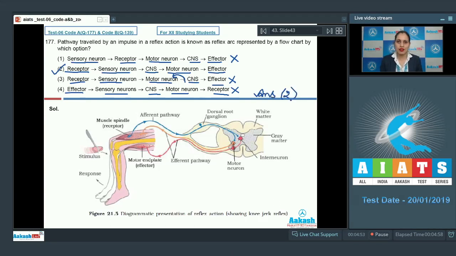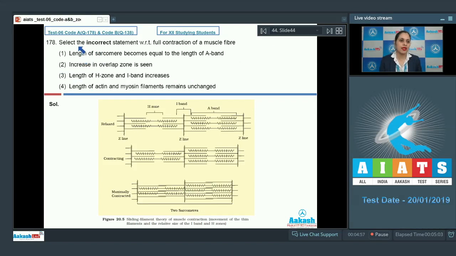Let's discuss our next question. Question number 178. Select the incorrect statement with respect to full contraction of a muscle fiber. The very first option given is, length of sarcomere becomes equal to the length of A band. As it is a correct statement, this cannot be the correct answer to our question.